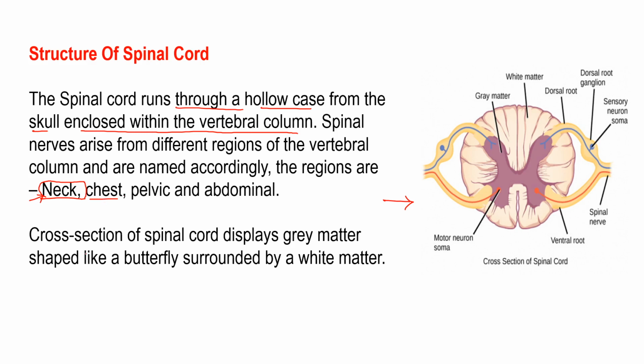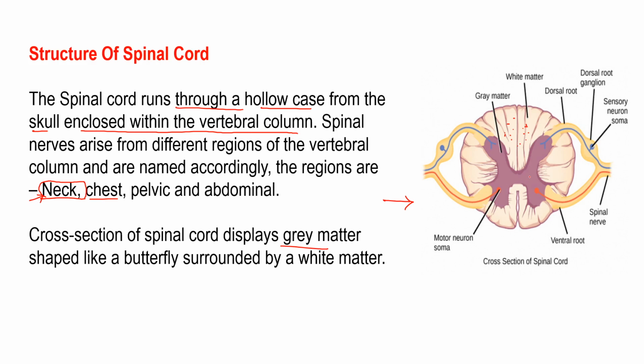Here you can easily see that the cross section displays the gray matter, which is actually a little purple in color, but this is just for your demonstration. This is basically the gray matter. It's shaped like a butterfly and it is surrounded by white matter. So this dotted structure I am explaining is the white matter, and this butterfly structure which encloses the purple color is basically the gray matter.